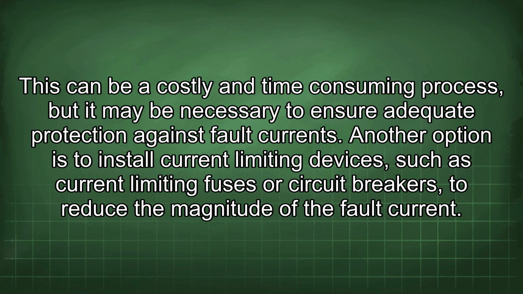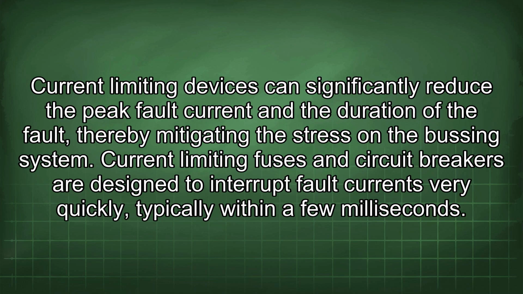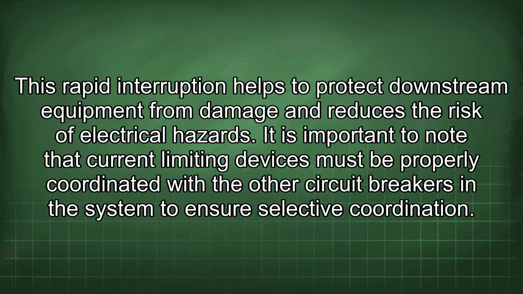Another option is to install current-limiting devices, such as current-limiting fuses or circuit breakers, to reduce the magnitude of the fault current. Current-limiting devices can significantly reduce the peak fault current and the duration of the fault, thereby mitigating the stress on the busing system. Current-limiting fuses and circuit breakers are designed to interrupt fault currents very quickly, typically within a few milliseconds. This rapid interruption helps to protect downstream equipment from damage and reduces the risk of electrical hazards.